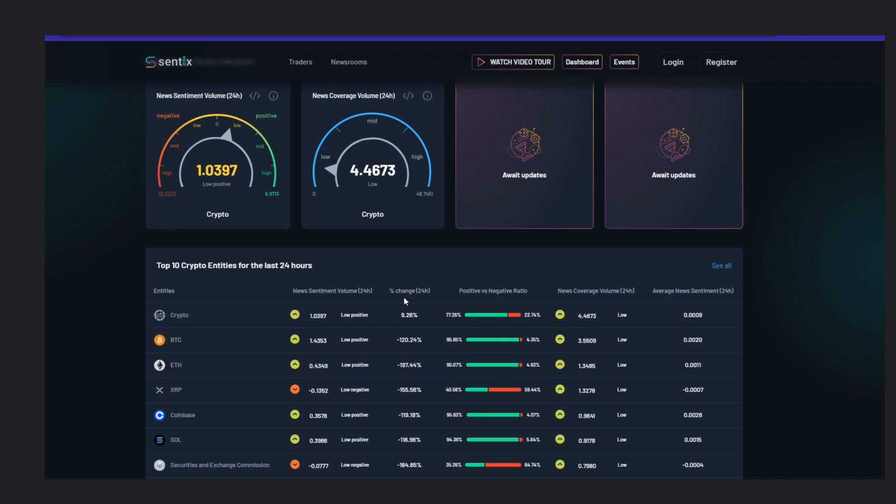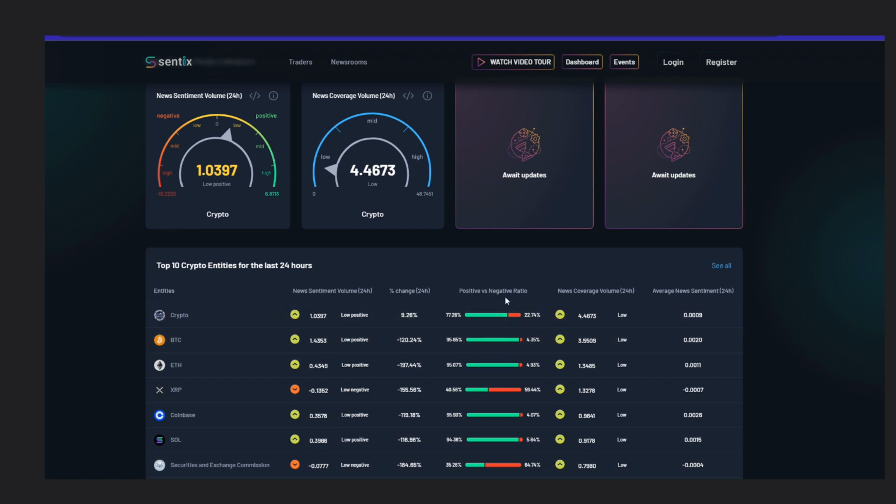Moving on, we have the positive versus negative ratio for the last 24 hours. It measures the ratio between positive sentiment, in green, and negative sentiment, in red, in the news. If negative sentiment dominates for the entity you're analyzing, it pulls the overall sentiment down into the negative. On the flip side, if positivity prevails, the positive versus negative ratio within 24 hours turns positive.